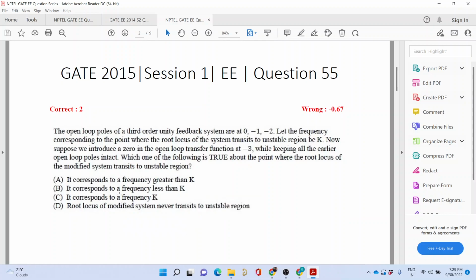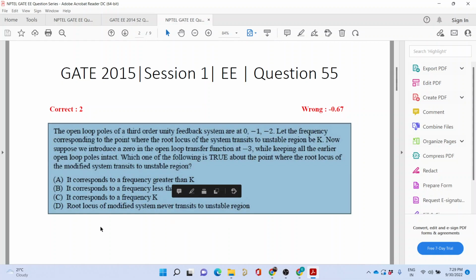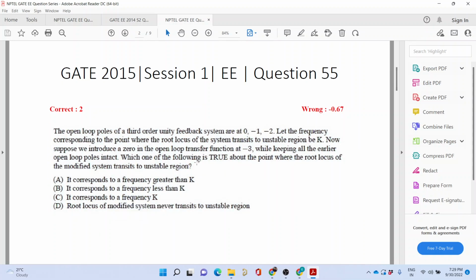See, the first thing is, when you are adding a zero, it will have some effect. It will not remain at K, so the point of intersection will not remain at K. There has to be some change. Adding a zero has the effect of pulling that root locus branch to the left-hand side of the S plane. So it can either be greater than K, or it can never touch the j omega axis at all. These are the two possibilities that you have.